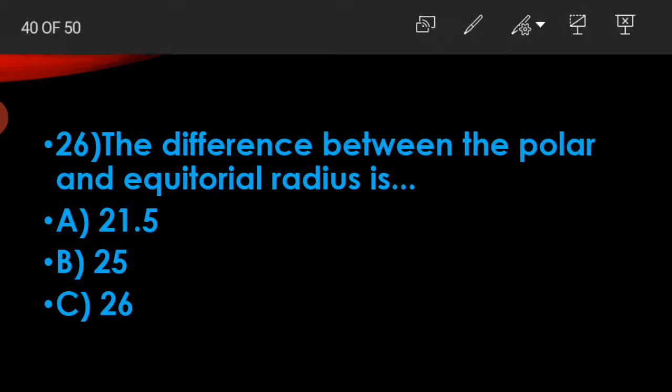The difference between the polar and equatorial radius is A, 21.5 kilometers, B, 25 kilometers, C, 26 kilometers.